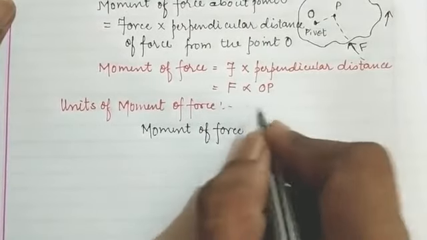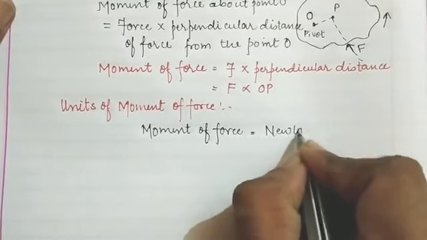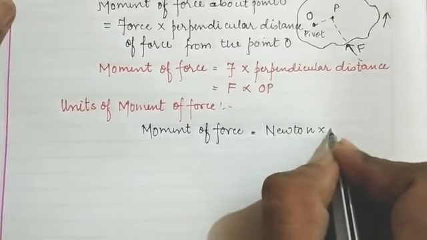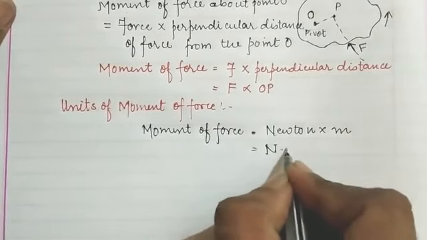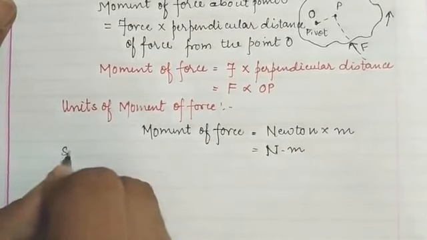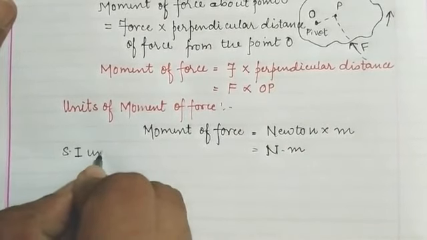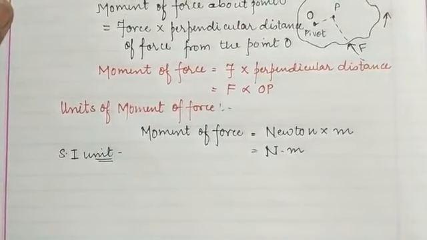The unit of force is Newton and the distance is in meter. So Newton meter is the SI unit of the moment of force.